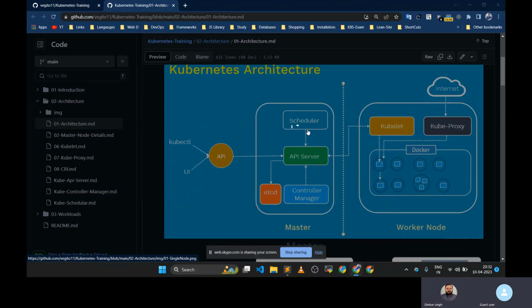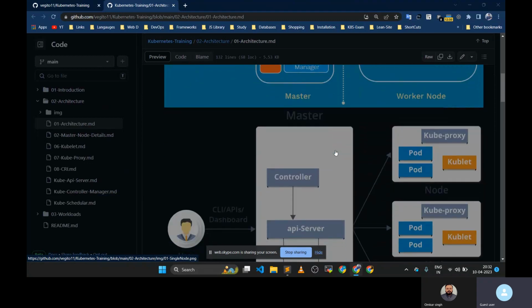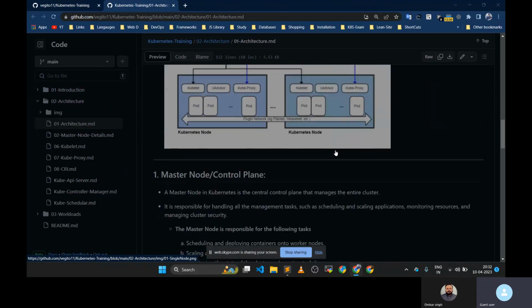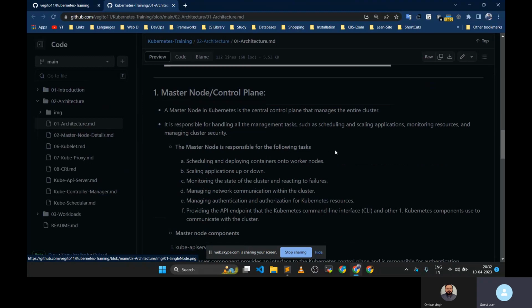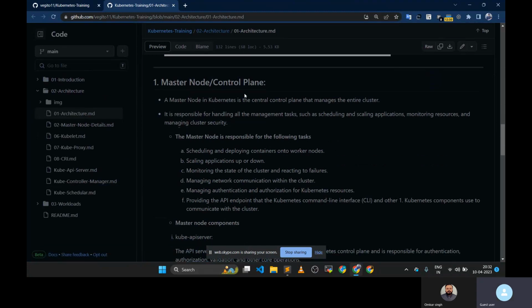On the port, right? No, not a pod. Pod is different. Yeah. So let me explain it once again. Kubernetes architecture consists of two parts, I mean, main two components. One is the master node, or somebody also calls it a control plane.